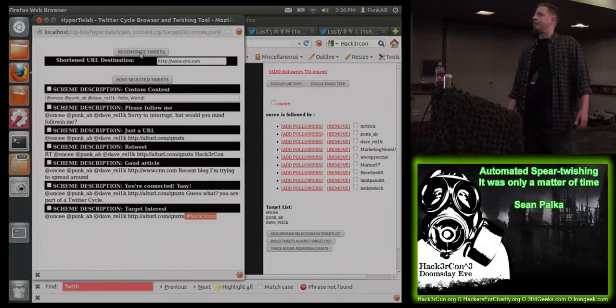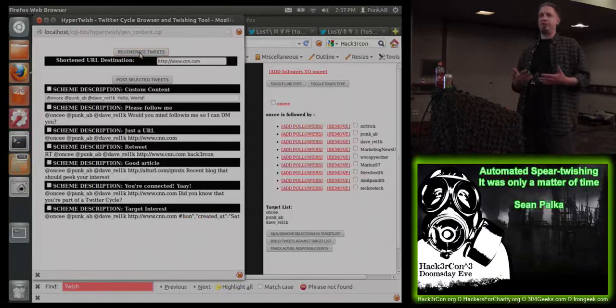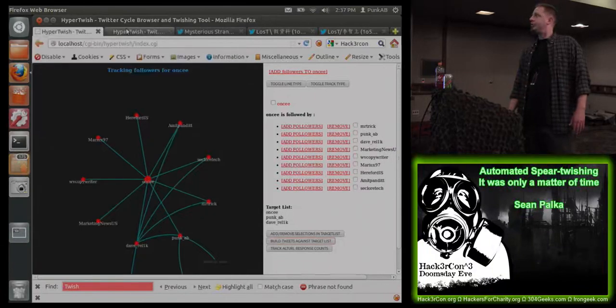Again, if we're not satisfied with what we have here, we can regenerate everything and we get different contents. So again, that's the randomization that's resulting from using a context-free grammar. We're not tweeting out the same thing every time. For shortening the URLs, we can actually go over here. Let me show you this other interface first.